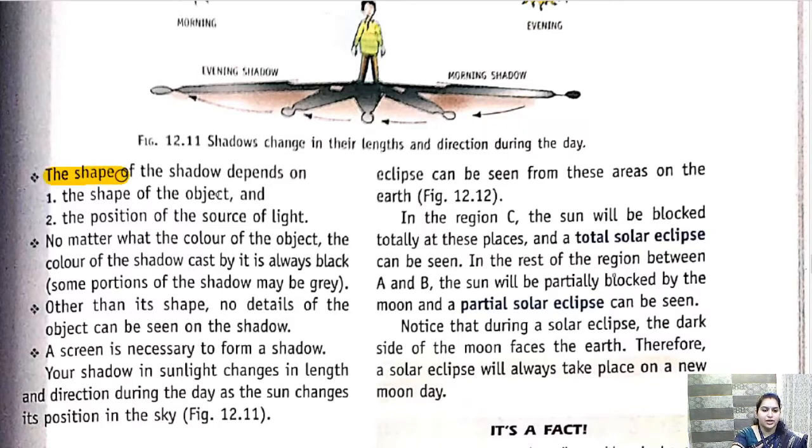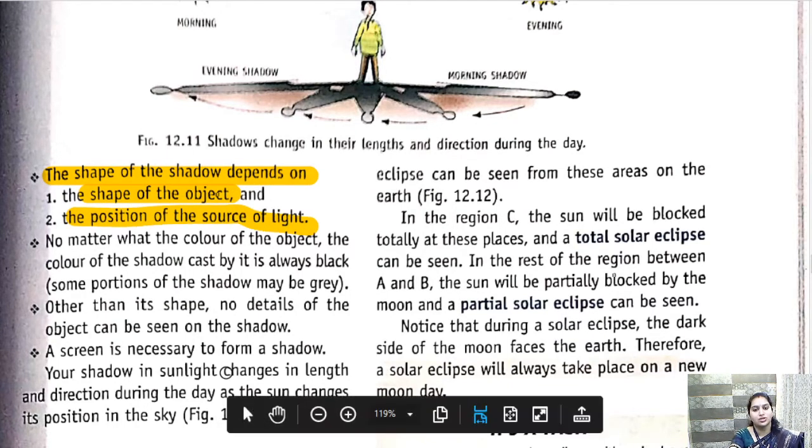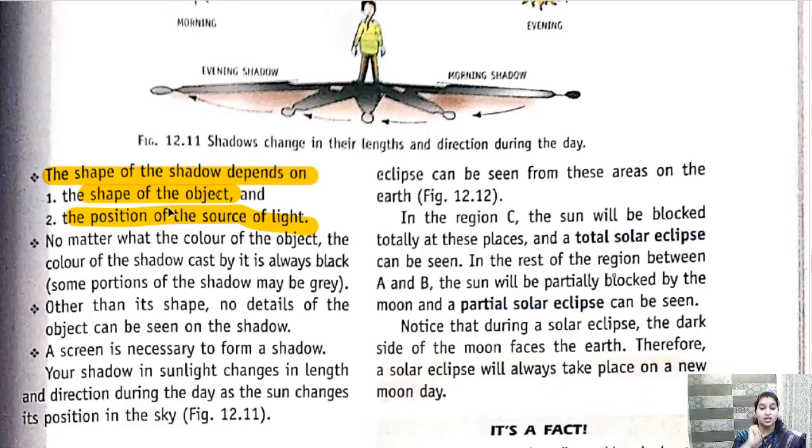So the shadows depend on the shape of the object and position of the source of light, कि कैसा उस ऑब्जेक्ट का शेप है और लाइट का सोर्स कहां से आ रहा है. Children, and you know that shadows are always formed by which type of object? Transparent, translucent or opaque?